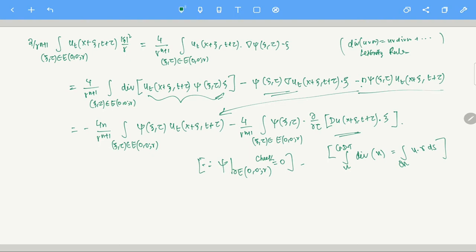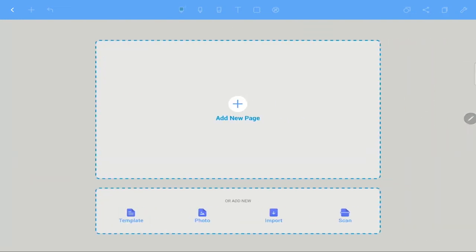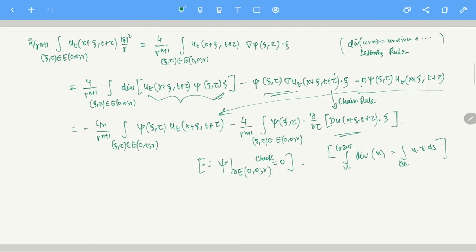So this is just the chain rule from this particular thing to here, okay? So this is the chain rule. I'm sorry, these are big calculations, so I'm sorry if there is a little mess here, so please bear with me. Okay, now I have this thing.